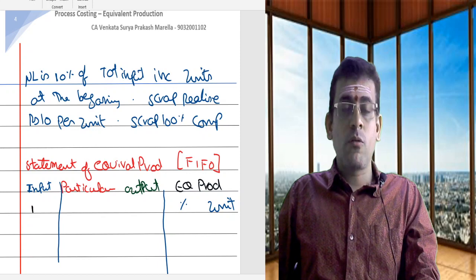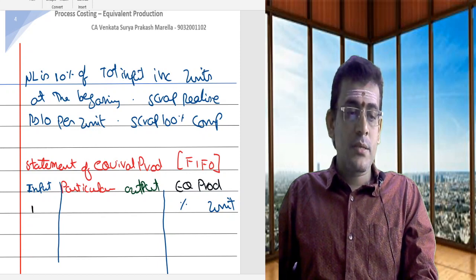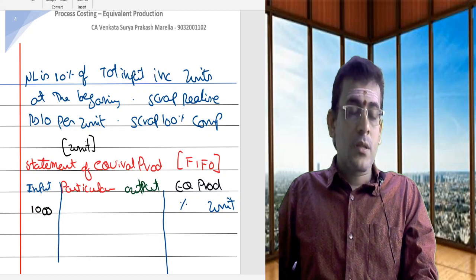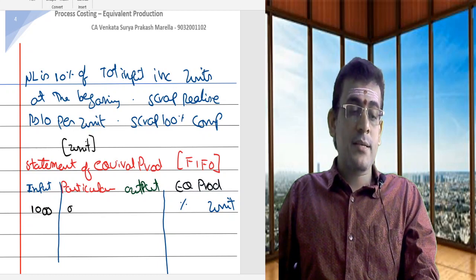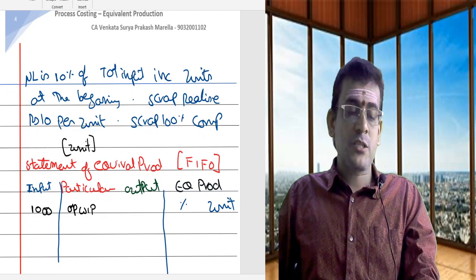See, in this equivalent production statement, there is no information with the cost. Only this statement is for the units. I am not going to consider the cost at all. So how many units was your opening stock? 1000 units was your opening stock. So as a part of your particulars, you clearly mention this as your opening work in progress. Done with the first part.